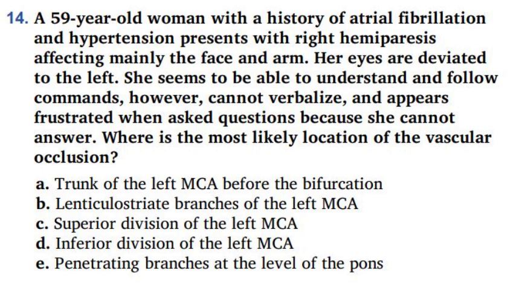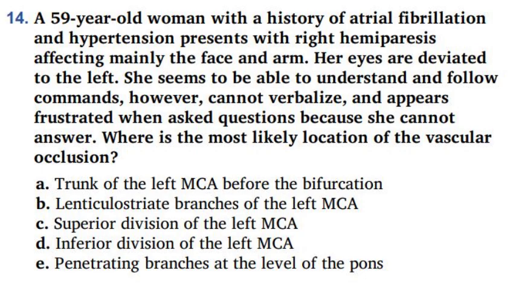Option A, trunk of the left MCA before the bifurcation. Option B, lenticulostriate branches of the left MCA. Option C, superior division of the left MCA. Option D, inferior division of the left MCA. Option E, penetrating branches at the level of the pons.